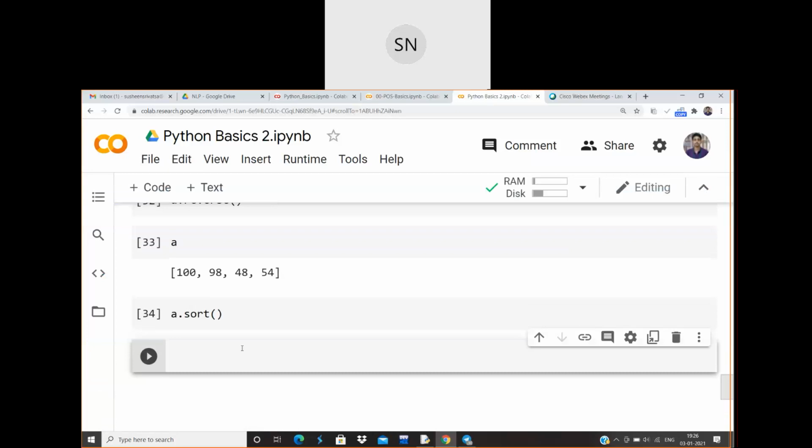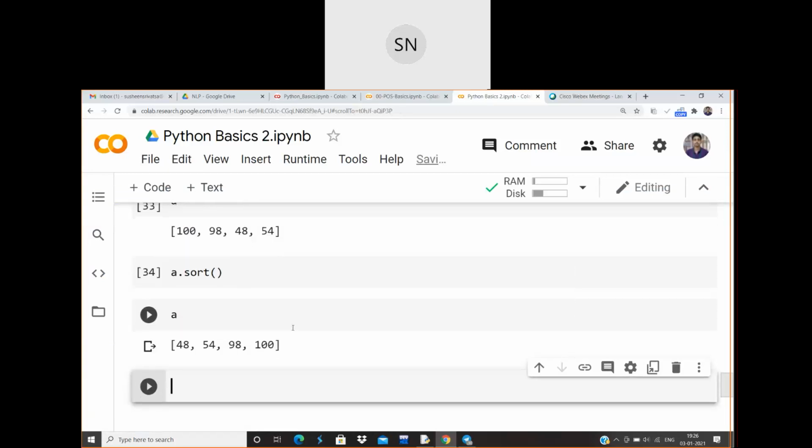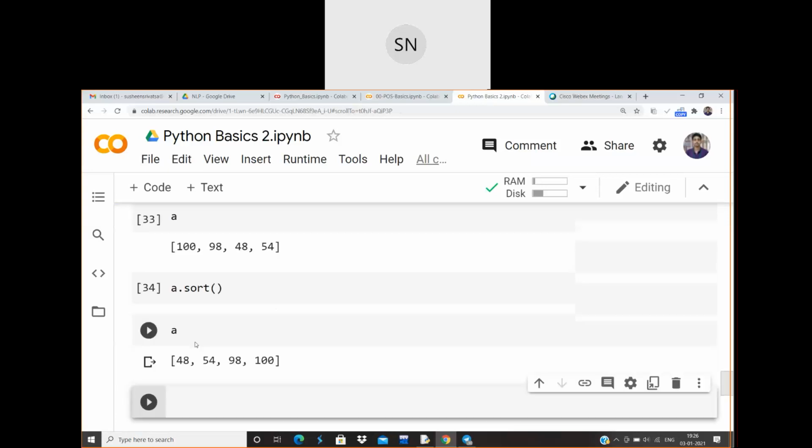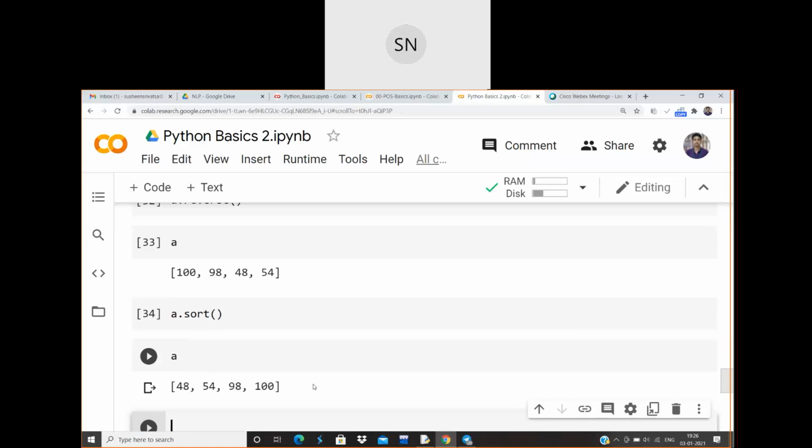The values which are present in A will be sorted. Let me execute A. See, you can see over here. Initially the values are 100, 98, 48 and 54. Now it is 48, 54, 98 and 100.